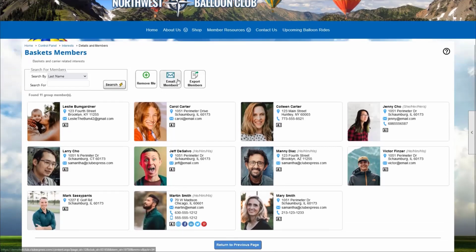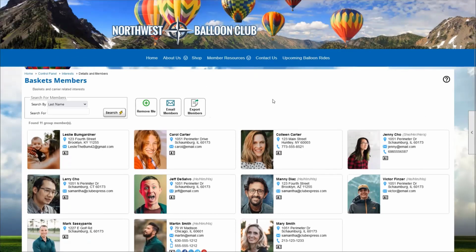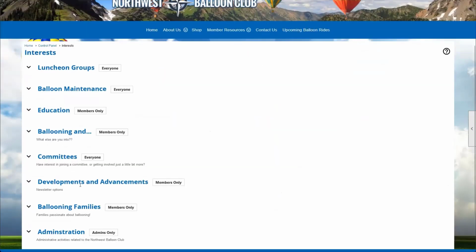So those two buttons are both admin only buttons. Members don't get direct access to get in contact with other interest members. They also don't get the option to export the data. These buttons are only showing up because I am currently listed as a website administrator.